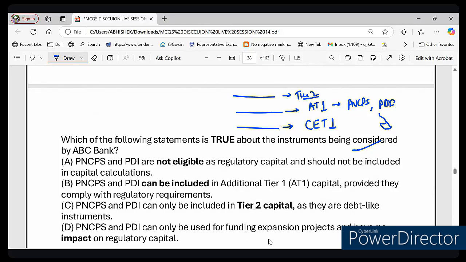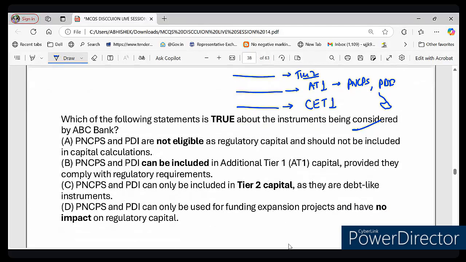Now let's test your understanding. My question is, do PNCPS and PDI have a maturity date? Yes or no? Okay, fine. Do PNCPS or PDI have a maturity date? The answer is no, because PNCPS means perpetual. Perpetual means they don't have any maturity date.